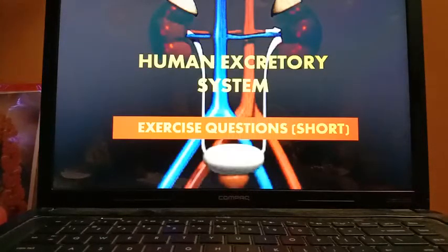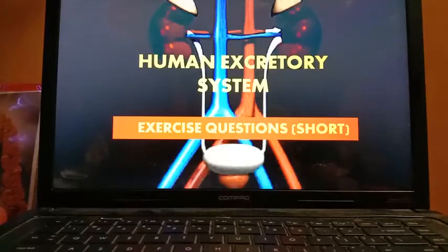Number 4, removal of unwanted substances from the body through artificial kidney. Answer is dialysis. Now I am moving to the question number D, that is choose the odd one from each of the following. Number 1, options are ureter, kidney, urinary bladder, urethra, lung. In that the odd one is lung.